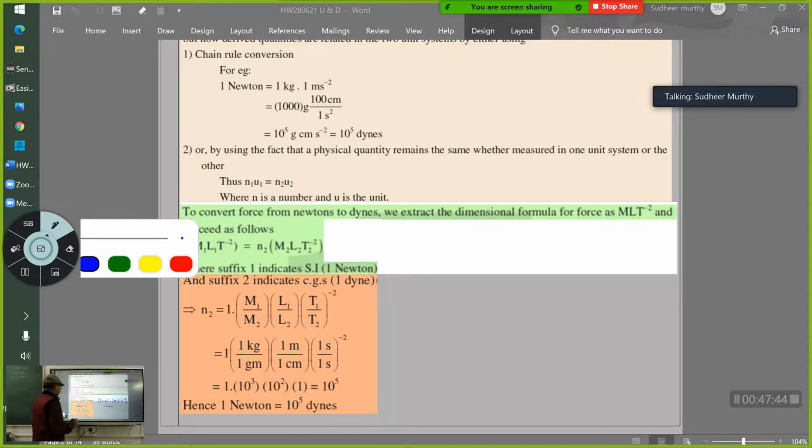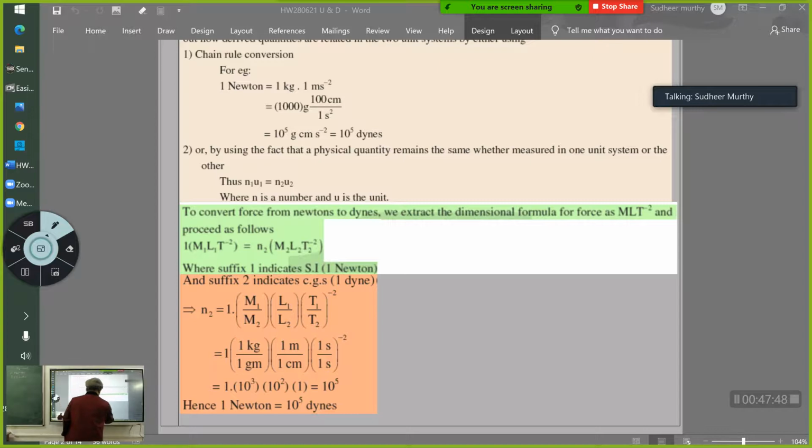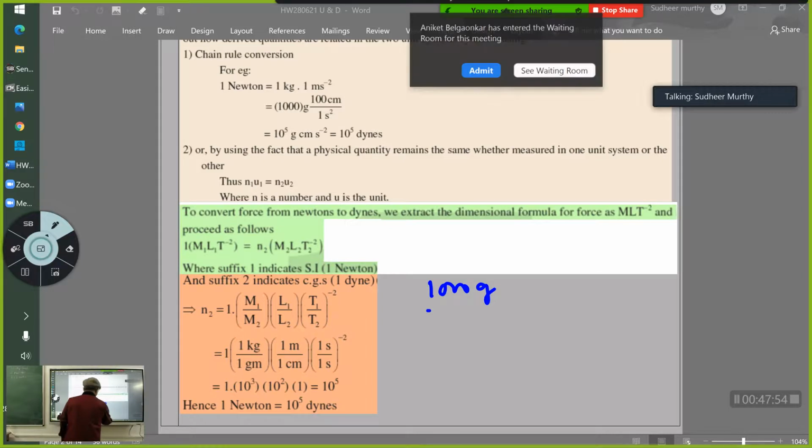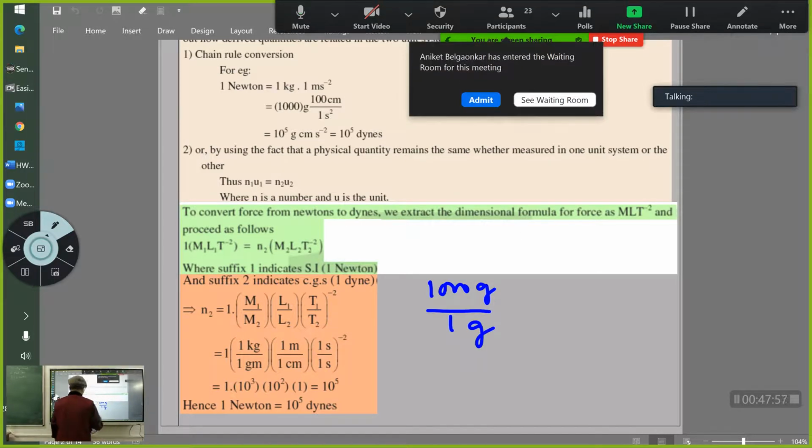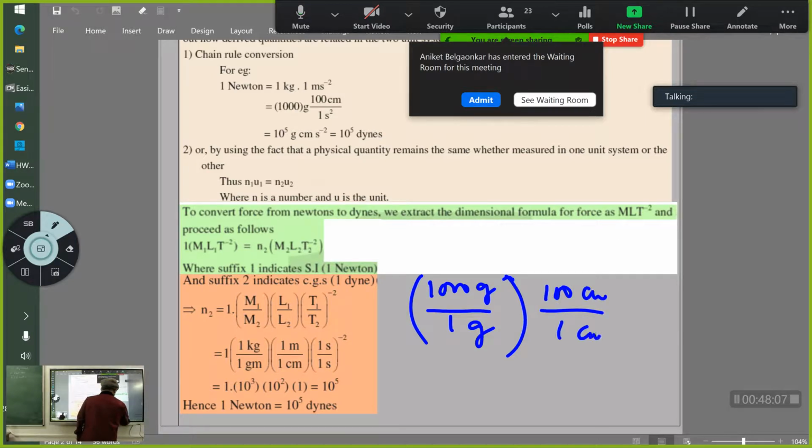You didn't get it, man. Okay, see here. 1 kg, I will write it as 1000 grams. Okay? And this is 1 gram as it is. This is the first thing. And then 1 meter, I will write it as 100 centimeter and 1 centimeter as it is. And then this is 1 second upon 1 second.